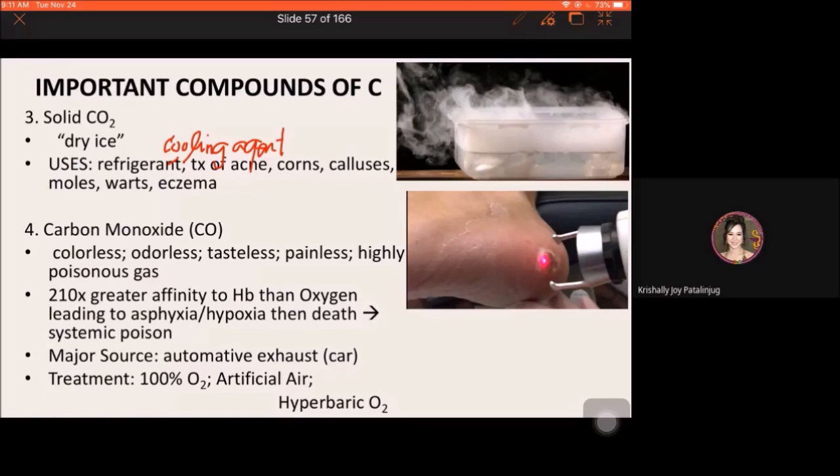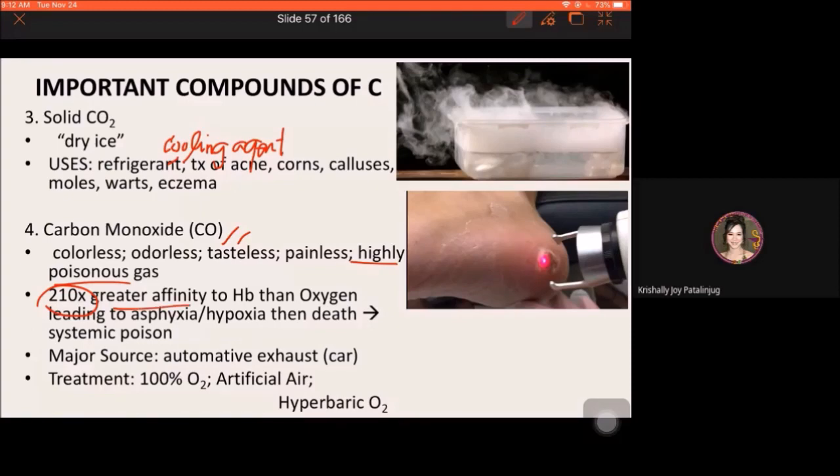Now, for carbon monoxide naman, ganun din, isang gas, colorless, odorless, tasteless nga gas, highly poisonous siya. Take note, highly poisonous gas. What makes it poisonous? Bakit poisonous yung carbon monoxide? CO. Okay? Now, poisonous siya because it has greater affinity. It has 200 times, 210 times greater affinity to hemoglobin.